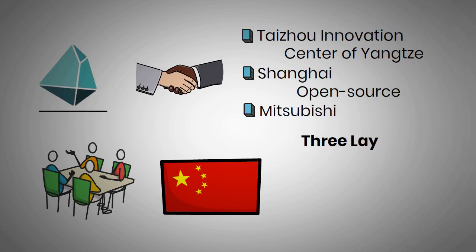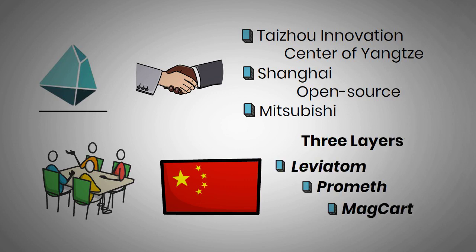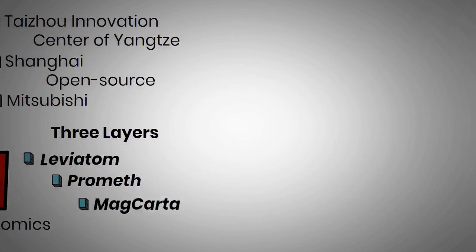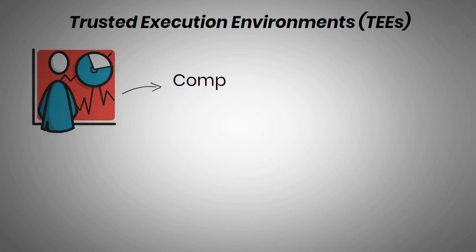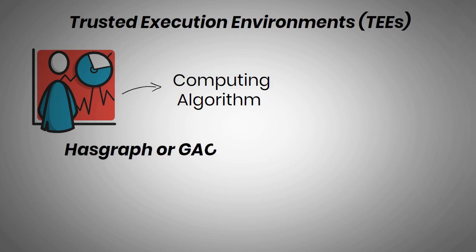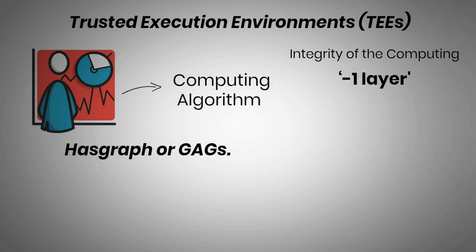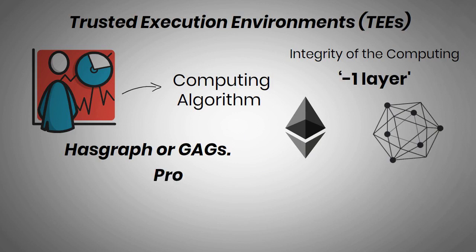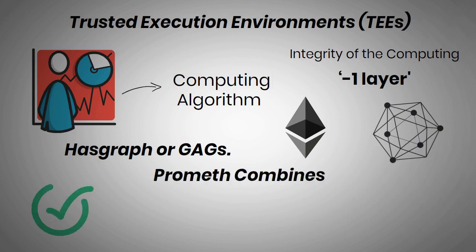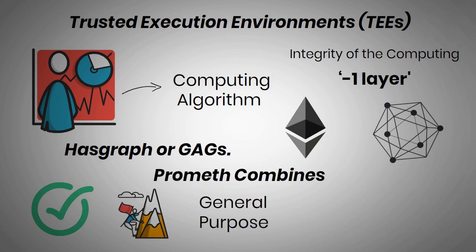Trias is composed of 3 layers: Leviathan, Prometh, and Carta. These layers have their own token economics that also reward operators. Leviathan integrates trusted execution environments and heterogeneous consensus graph, a graph computing algorithm similar to Hashgraph or DAGs. This layer ensures the integrity of the computing nodes that serve as the underlying -1 layer for other public chains, including Ethereum and Hyperledger. Prometh combines formal verification and DevSecOps methodologies to achieve traceable and verifiable general-purpose software development.